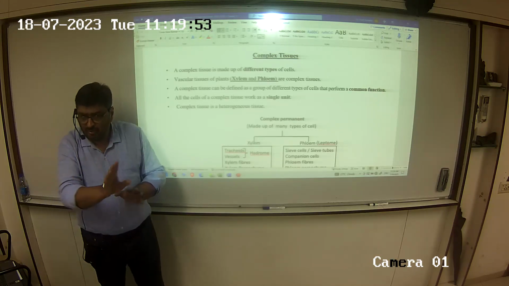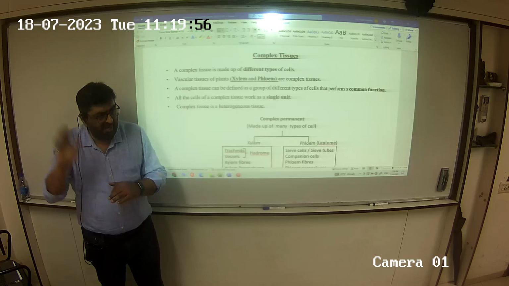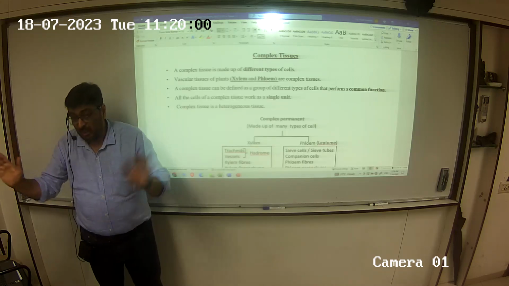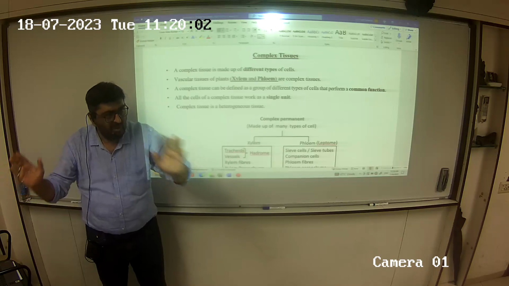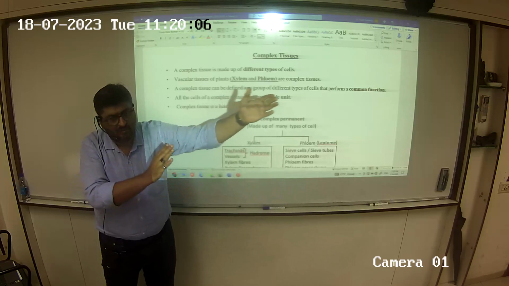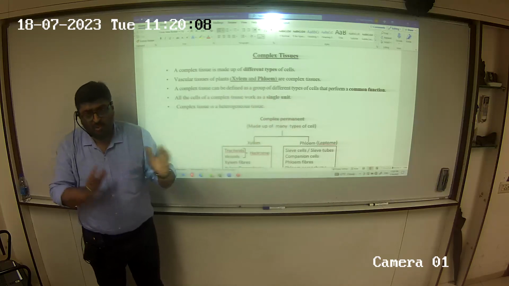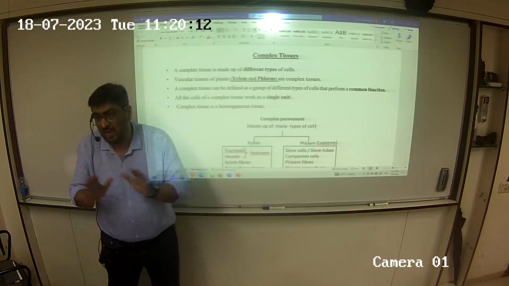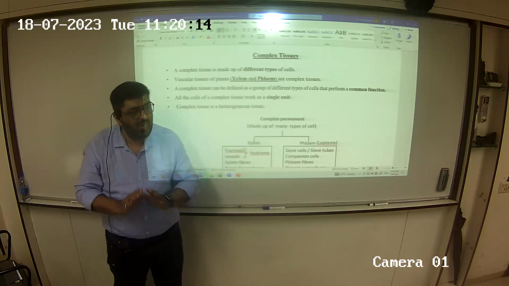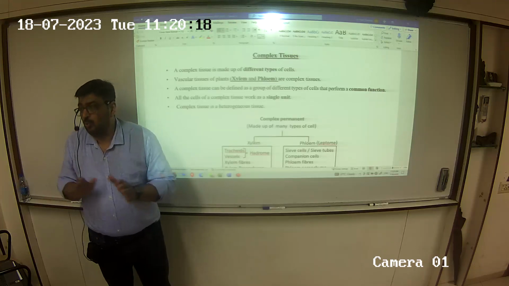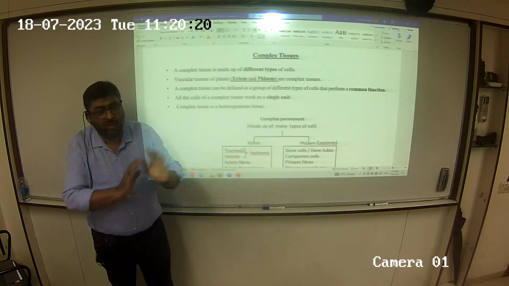In the line of evolution, pteridophytes would obviously be the earliest amongst these three. After that come gymnosperms, and last in evolution would be angiosperms. If these three groups of plants are for consideration in our discussion today with respect to xylem and phloem, I want to classify them into two: lower plants and higher plants.